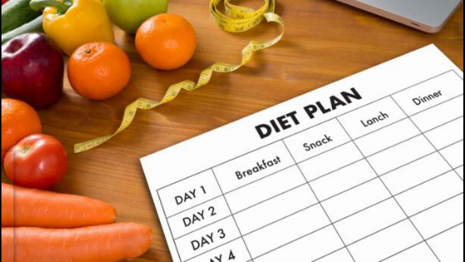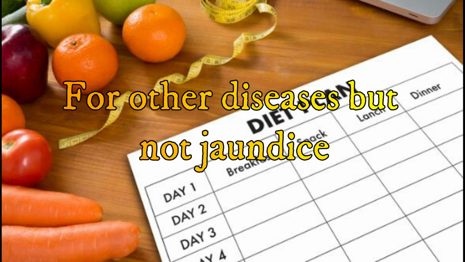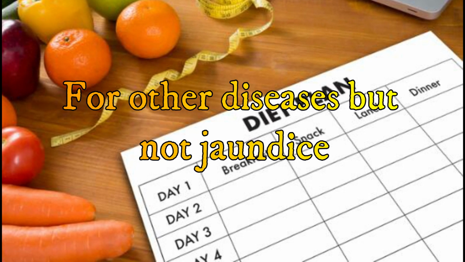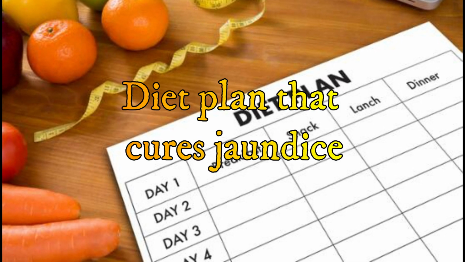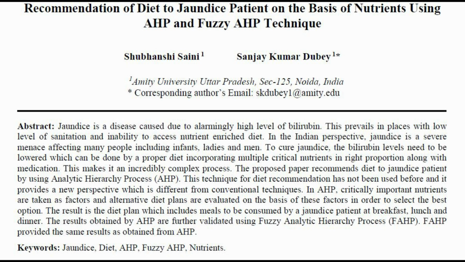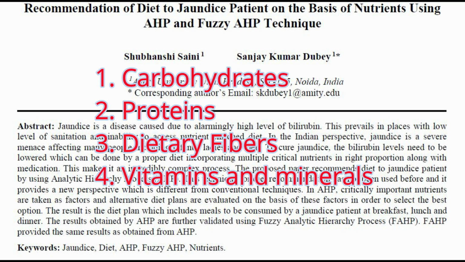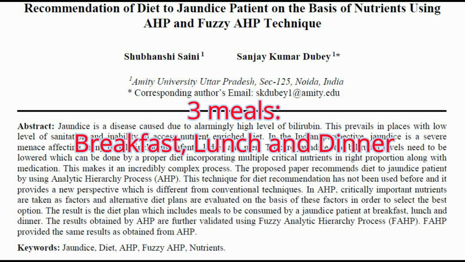Previous work in the field of diet recommendation has been done using varieties of techniques for different diseases like diabetes, but not jaundice. So this article is the first of its kind to mention the diet plan for jaundice. Hence, I shall list out the jaundice diet that helps to cure it, which has been scientifically proven. The article states that the diet required for jaundice must contain carbohydrates, proteins, dietary fibers and vitamins in the right proportion, rather than skipping any one of them in the diet. Diet should be provided in 3 meals: breakfast, lunch and dinner. This diet plan helps the person return to health and function normally.